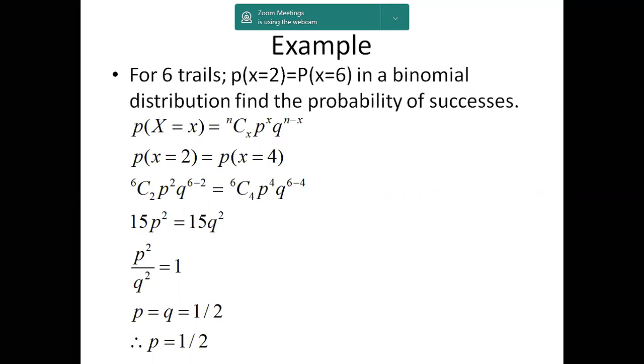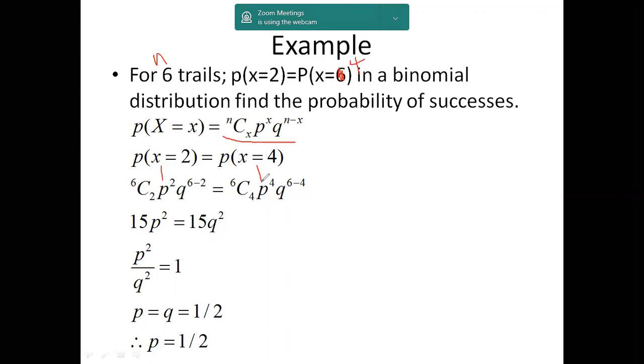So we know the binomial distribution formula is nCx p power of x q power of n minus x. So just take x equals 2 and x equals, sorry, this is not 6, this problem is 4, correct it. Probability of x equals 2 is equal to probability of x equals 4, not 6. So here n, the number of trials, is given as 6. So 6C2 p power of 2 q power of n minus 2. And when x equals 4, the binomial distribution is 6C4 p power of 4 q power of 6 minus 4.